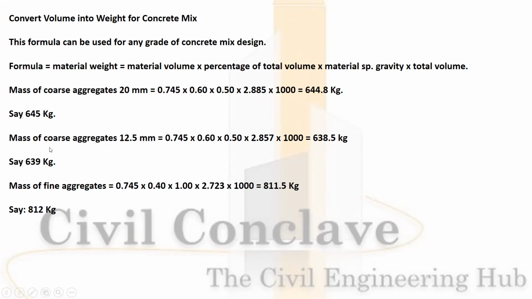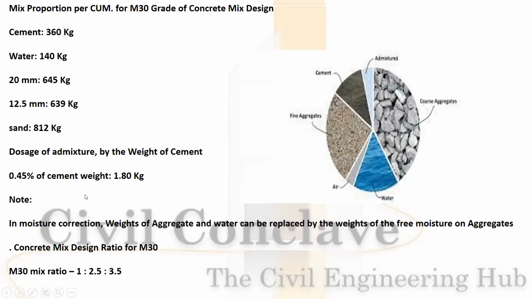Mass of coarse aggregate, by the same formula and the same calculation, you will get 639 kg. Fine aggregates with the same formulas and the same methodology, you will get 812 kg. Mix proportion will be: cement 360 kg, water 140 kg, 20 mm 645 kg, 12.5 mm 639 kg, sand 812 kg.